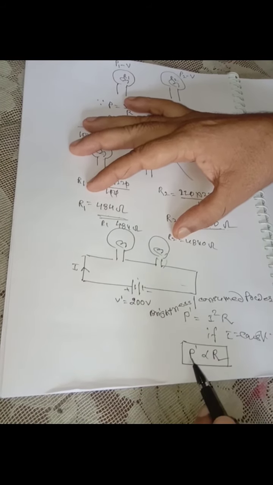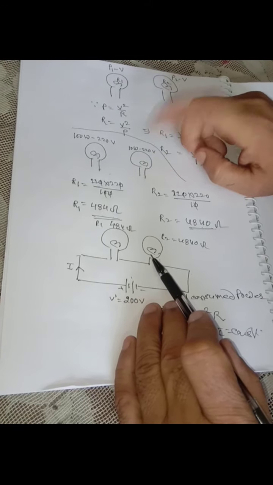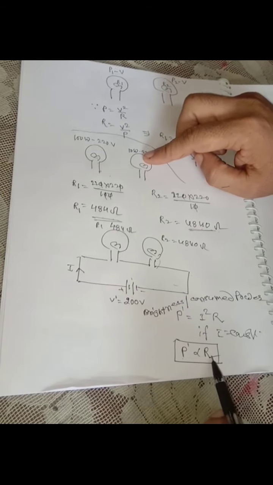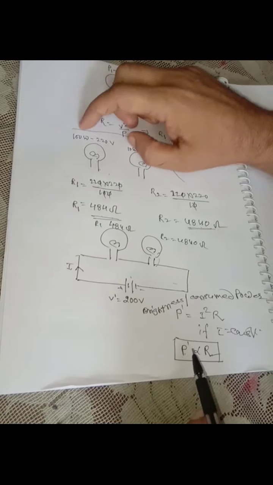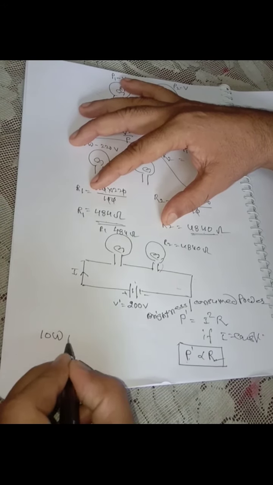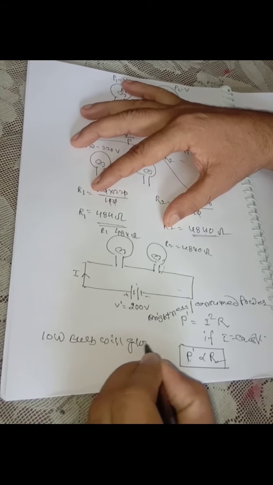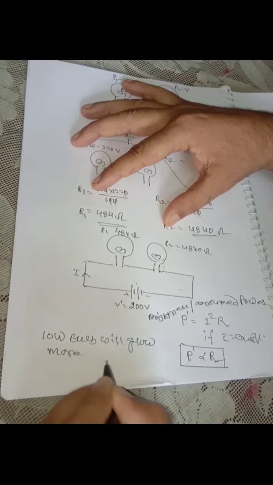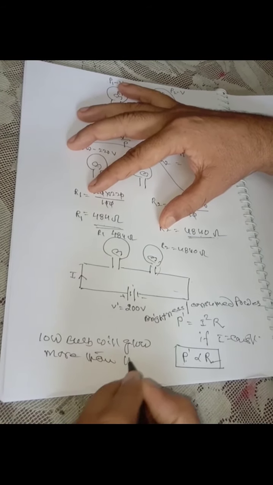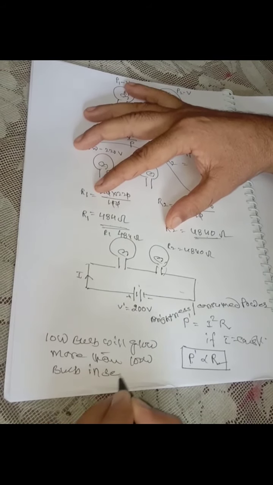So in series combination, the bulb whose resistance is more, its brightness is more, and the bulb whose resistance is more has actual power less. It means the 10 watt bulb will glow more in series combination than the 100 watt bulb. So whose brightness is more? The 10 watt bulb will glow more than the 100 watt bulb in series, correct.